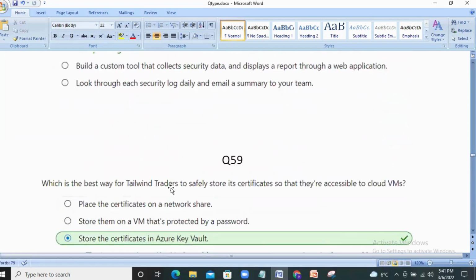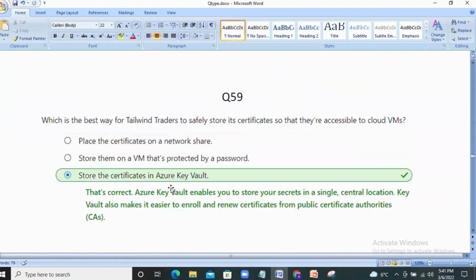Next question. Which is the best way for Tailwind Traders to safely store its certificates so that they are accessible to cloud VMs? The keyword in the question is certificates.